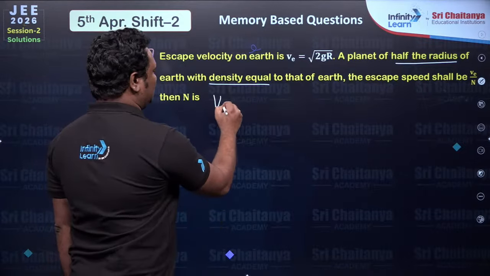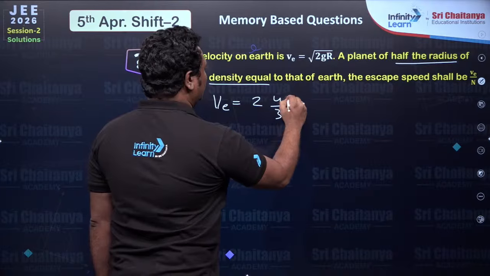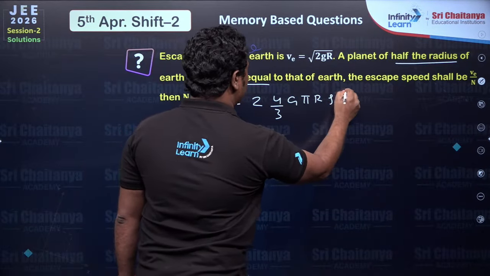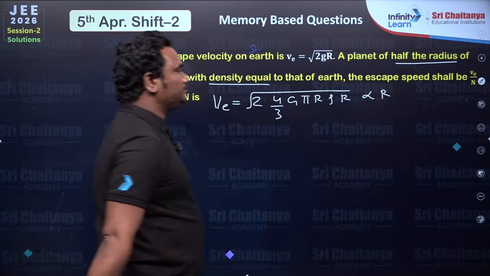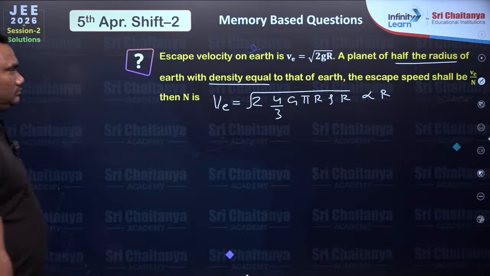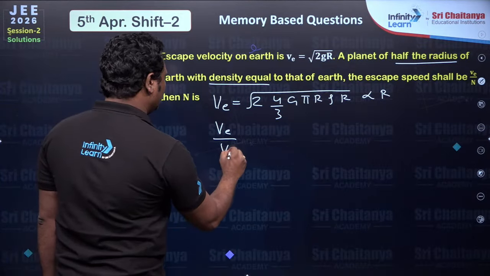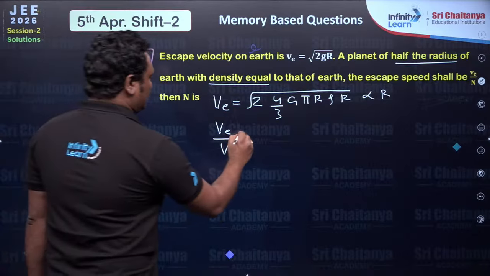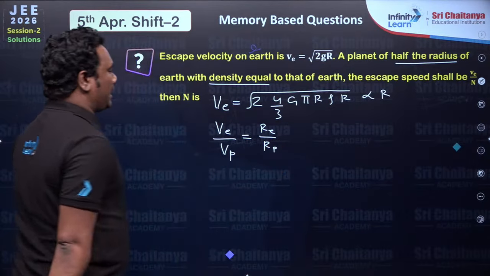So what is escape velocity? Already they gave us root 2 g r. g can be written as 4 by 3 G pi r rho. One more r is also there. So this will depend only on r, because density is constant. VE by Vp, escape velocity of Earth and escape velocity of planet, is radius of Earth and radius of planet.